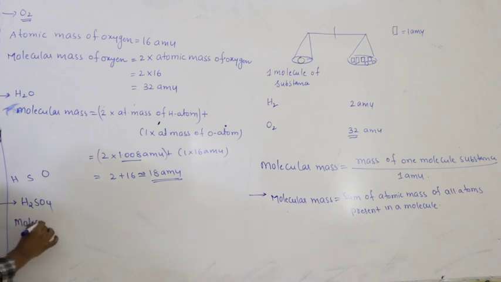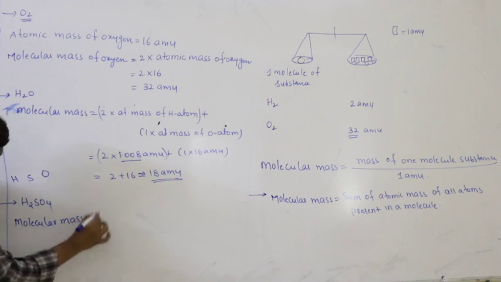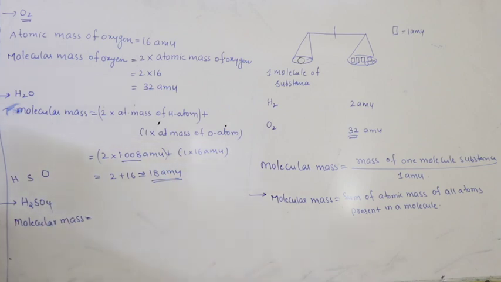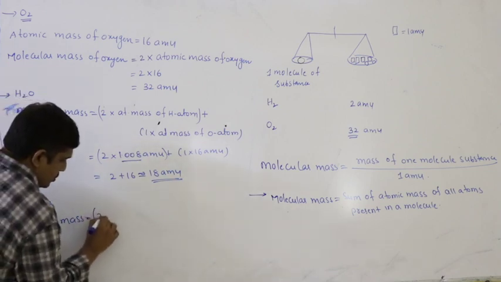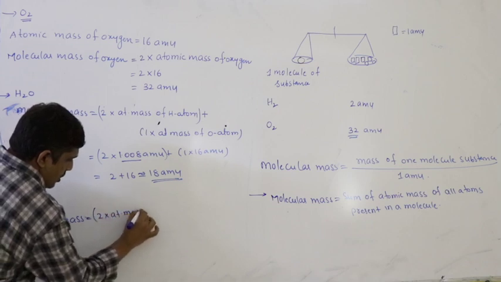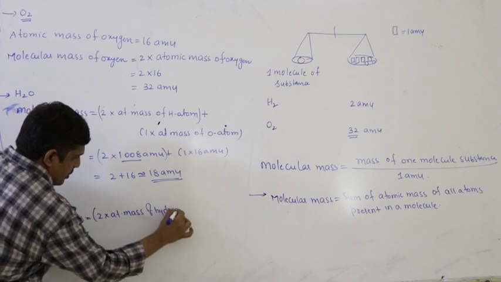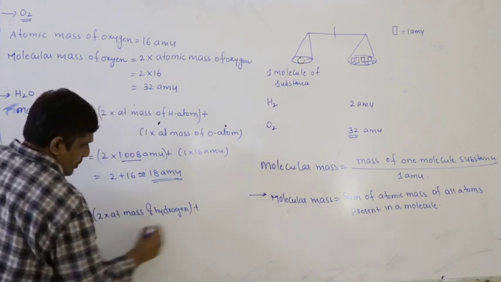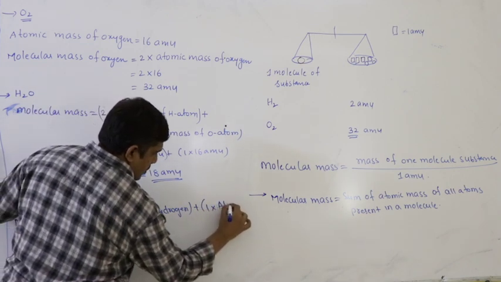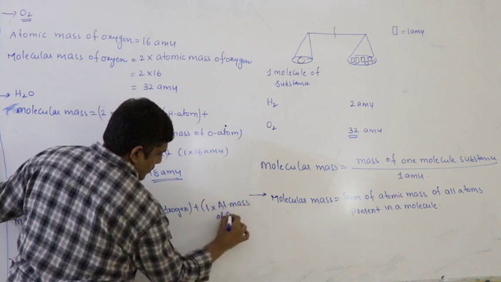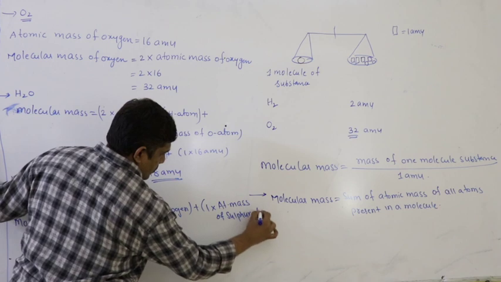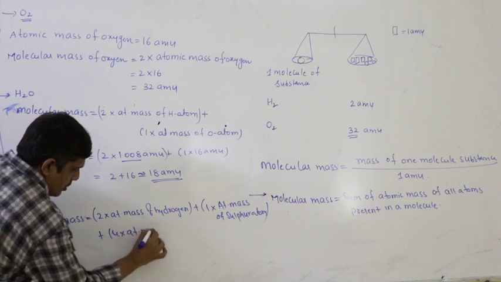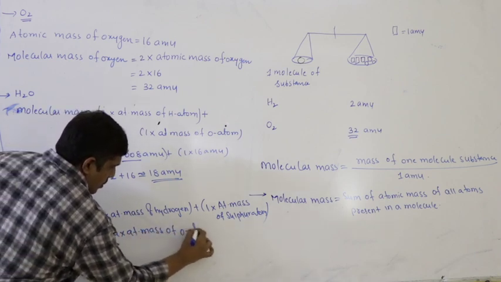Therefore, let us find its molecular mass: the sum of the atomic masses of all atoms present in the molecule. 2 into atomic mass of hydrogen, plus 1 into atomic mass of sulfur, plus 4 into atomic mass of oxygen.